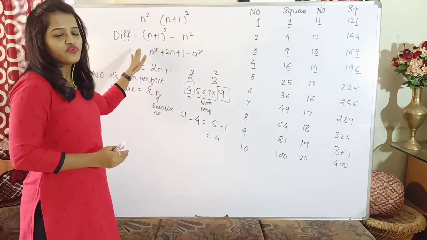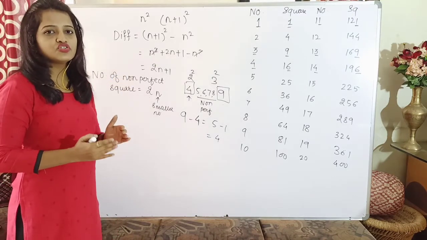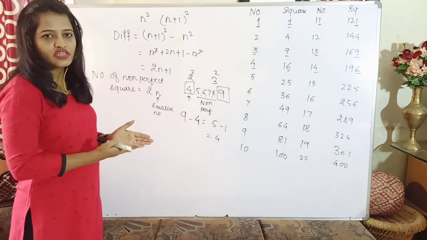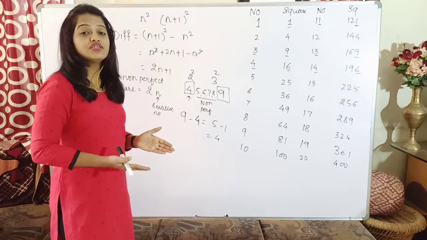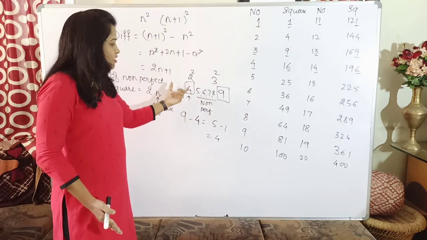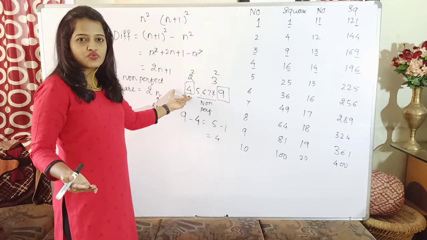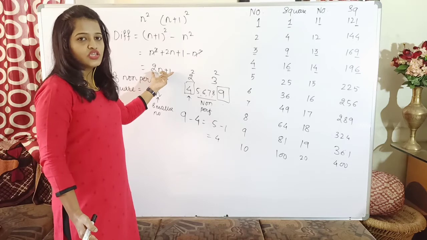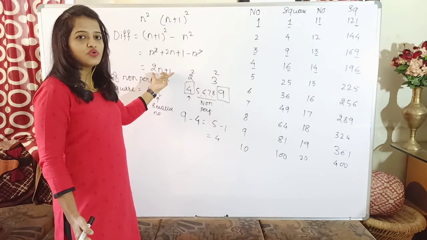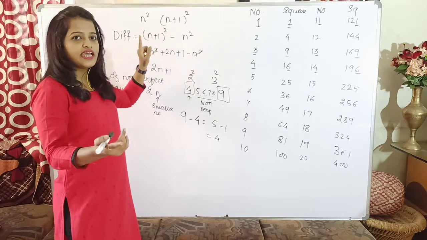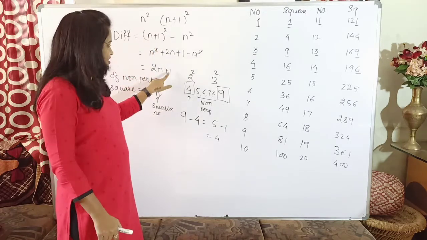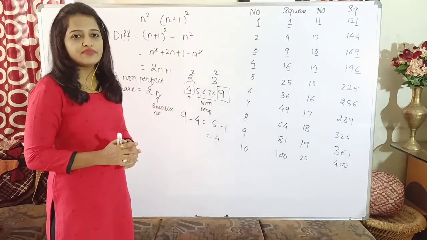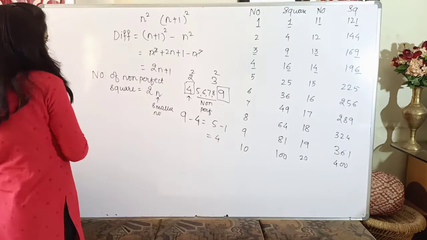Now here we have already found the value of the difference of squares of two consecutive numbers. So definitely all the numbers between the two squares will not be perfect squares, because you are considering two consecutive numbers. So all of them will be non-perfect squares, but when you are calculating the difference, you were not excluding the extreme value, that is n plus 1 whole square, and hence I have to subtract 1, and therefore the number of non-perfect squares will only be 2 times n. Now let us check with one more example.